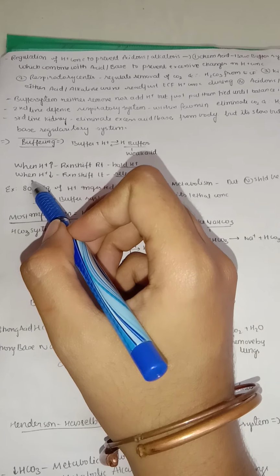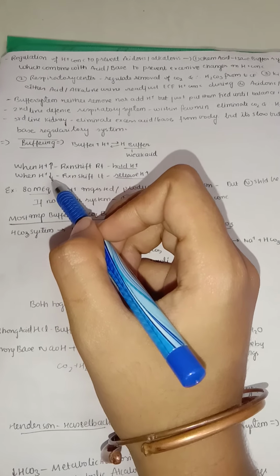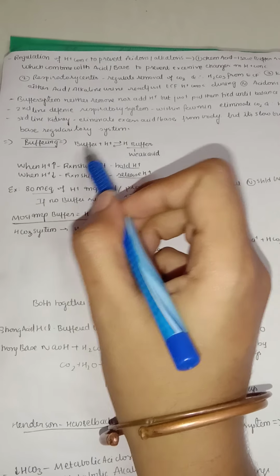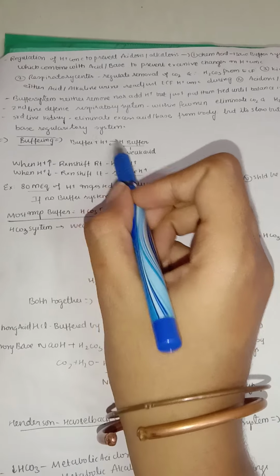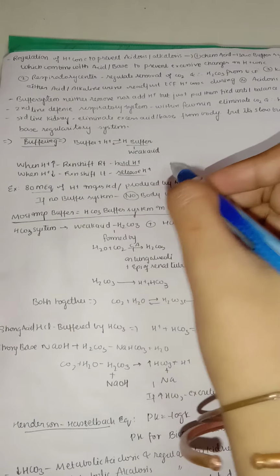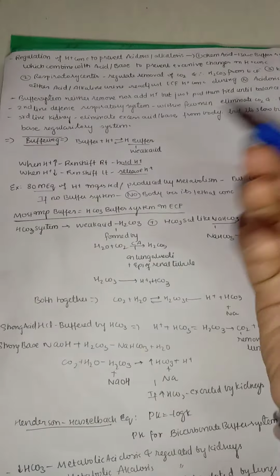Whereas in alkalosis, you can see the hydrogen ion will decrease. So in that case, the reaction tries to shift to the left. When the reaction shifts to the left, you can see the buffer is releasing the hydrogen ion. If the hydrogen ion is released, of course, it will lead to compensation of this alkalosis so that it will become normal.